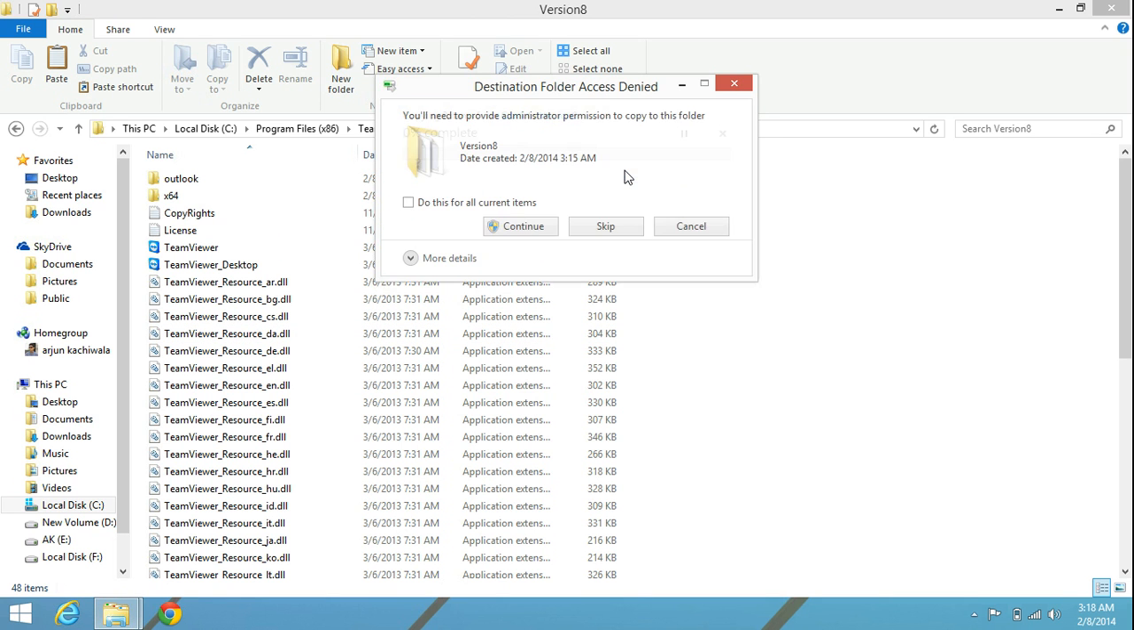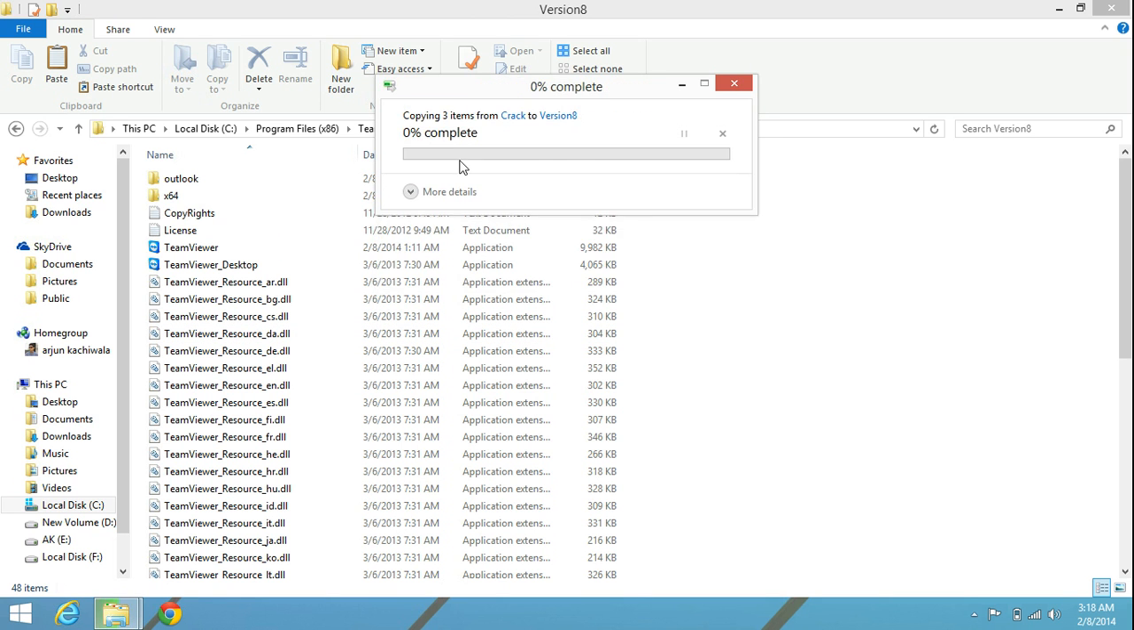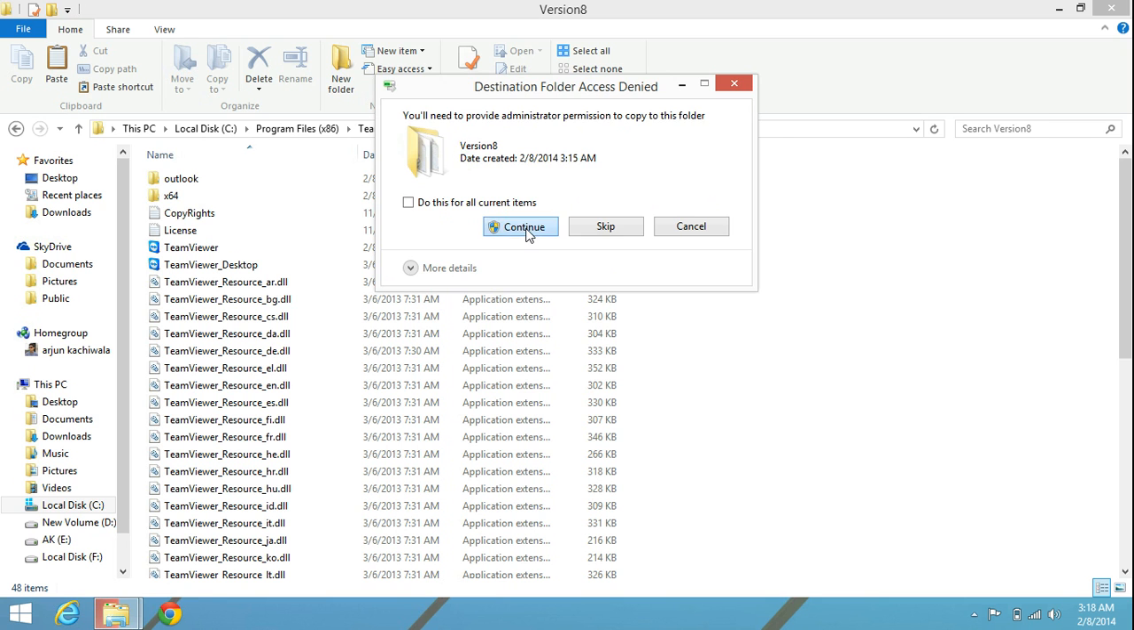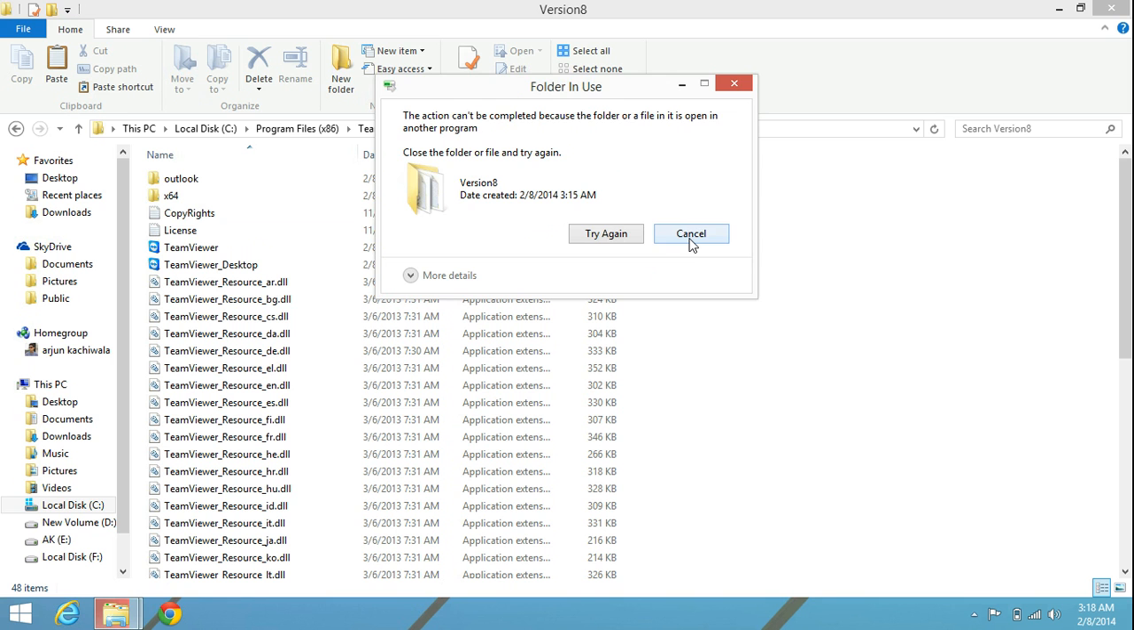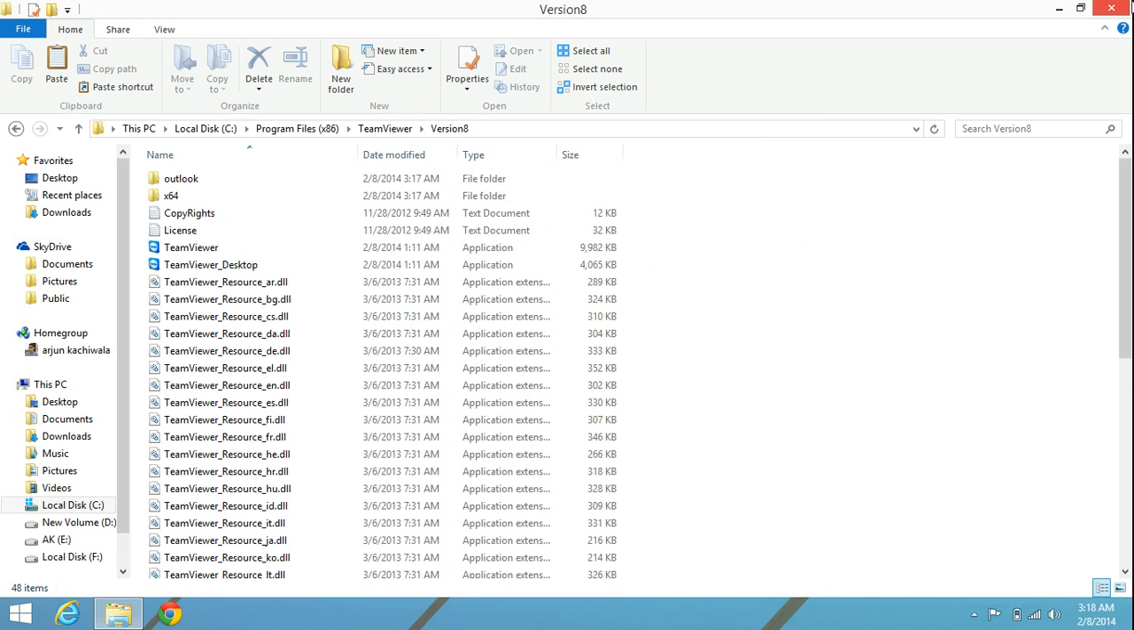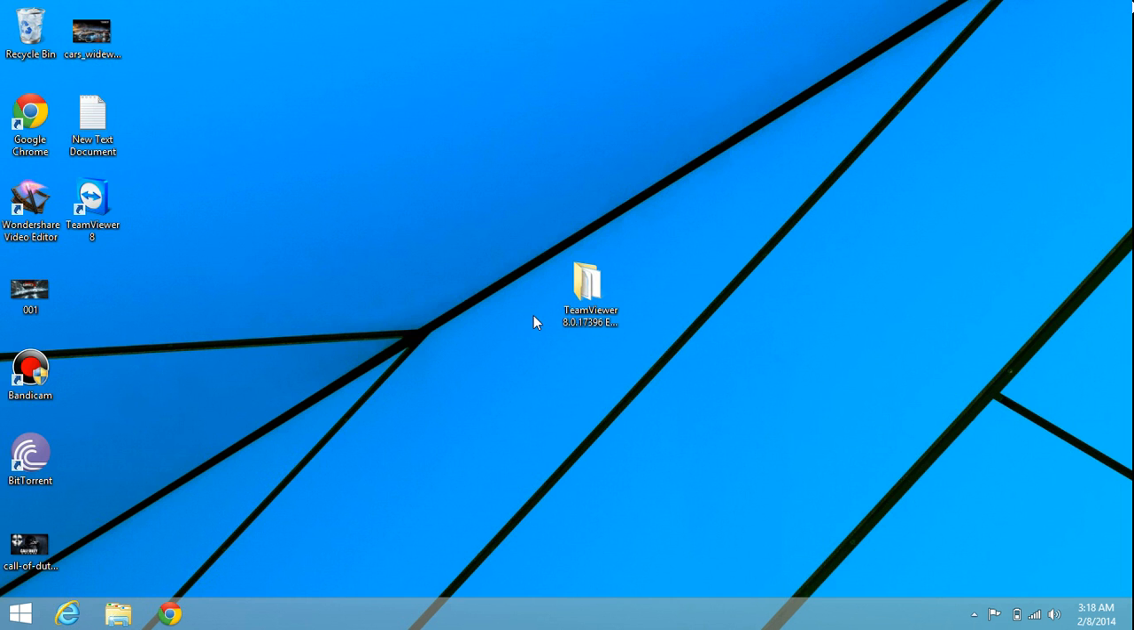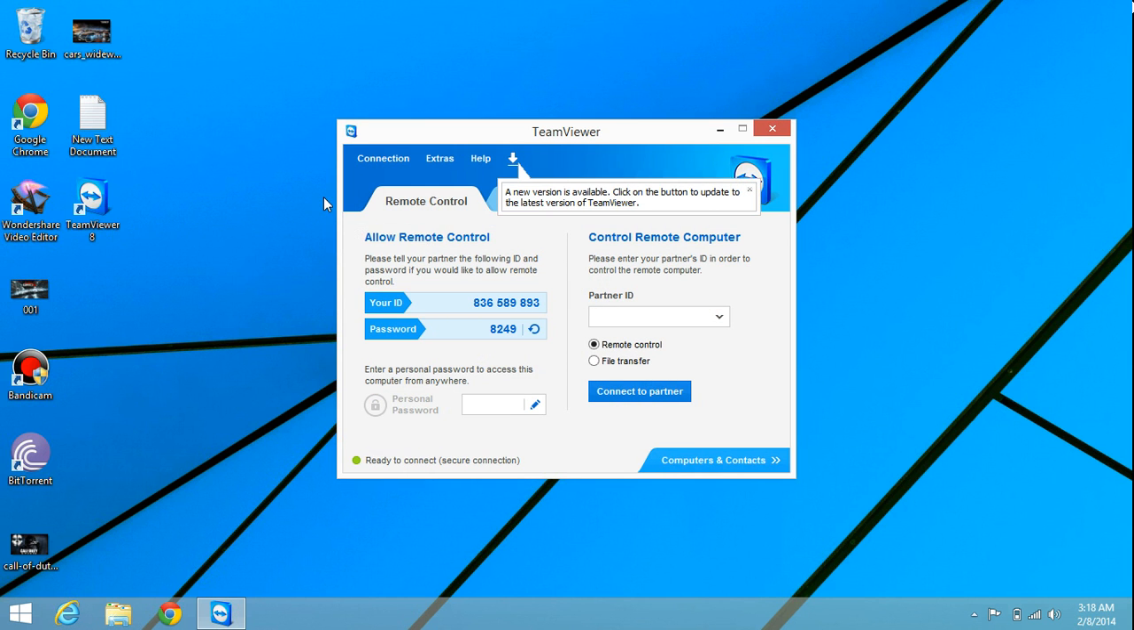Replace. Continue. Close this folder. After that, open the TeamViewer 8 again. You can see this, there is no free license version.